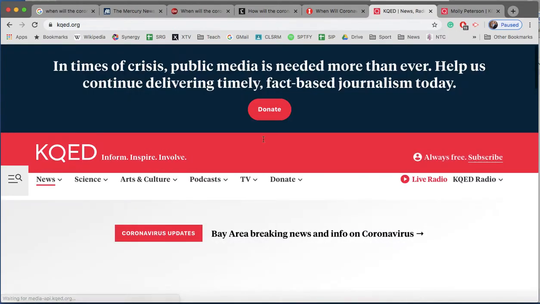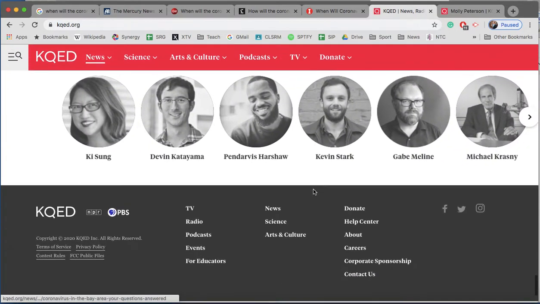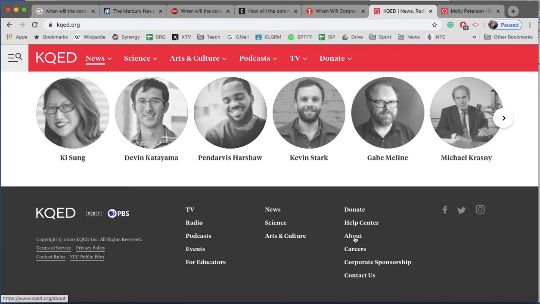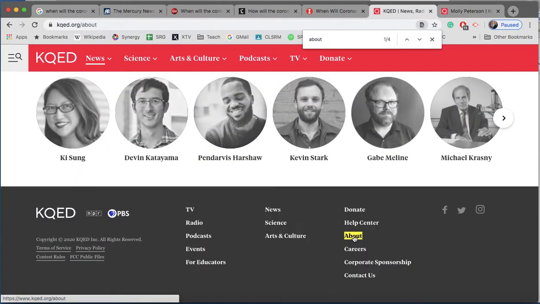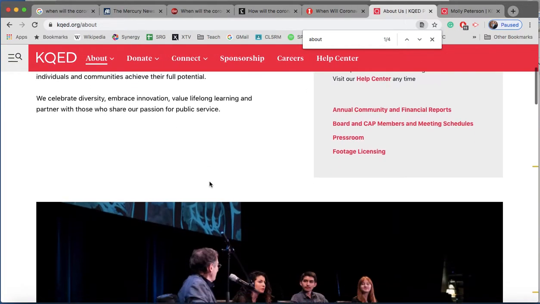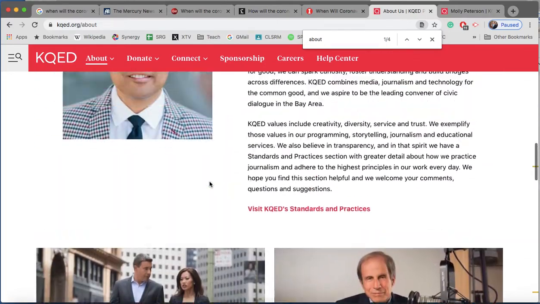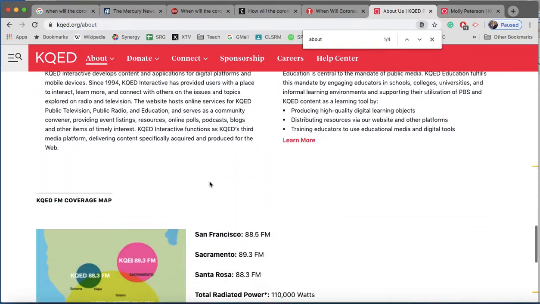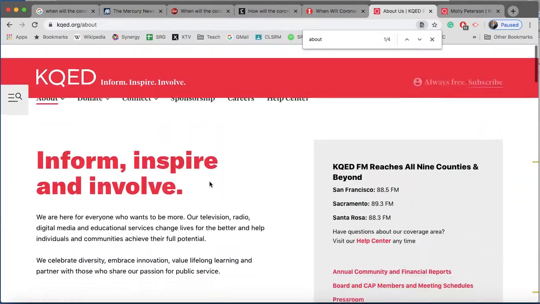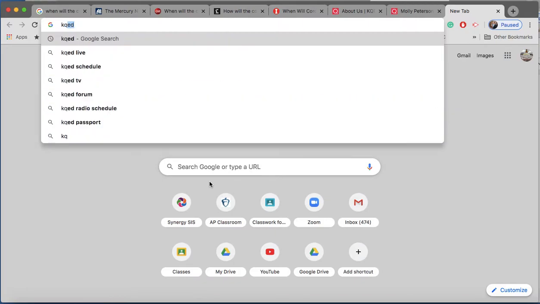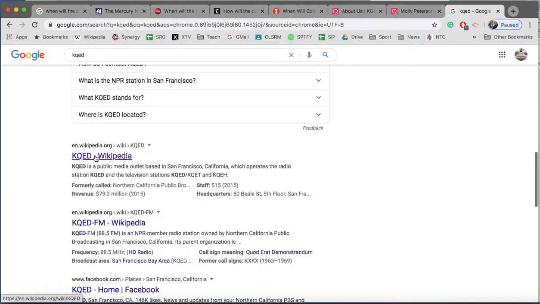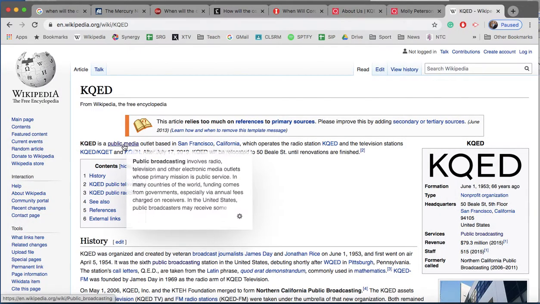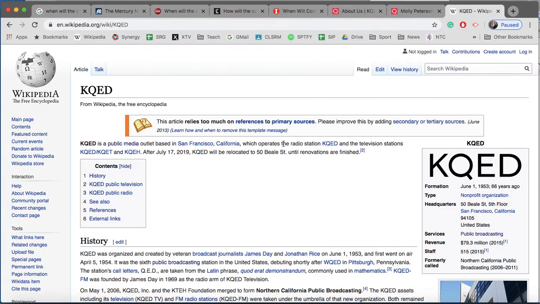So I'll click on KQED to get to the main page, and then I want to go to the bottom here, and I'm going to look for the About, right? If you can't find About, just do a little Control F and look for the About section on the web page. So you click on the About section, and it's going to tell you all about this news organization. So you can get some information here for the About section, right? And if you're not getting as much as you want in the About section, then you want to open up a new tab, type the name of the news organization, and then look at their basic Wikipedia information here. So this is a public media outlet based in San Francisco, California, which operates radio and television stations.